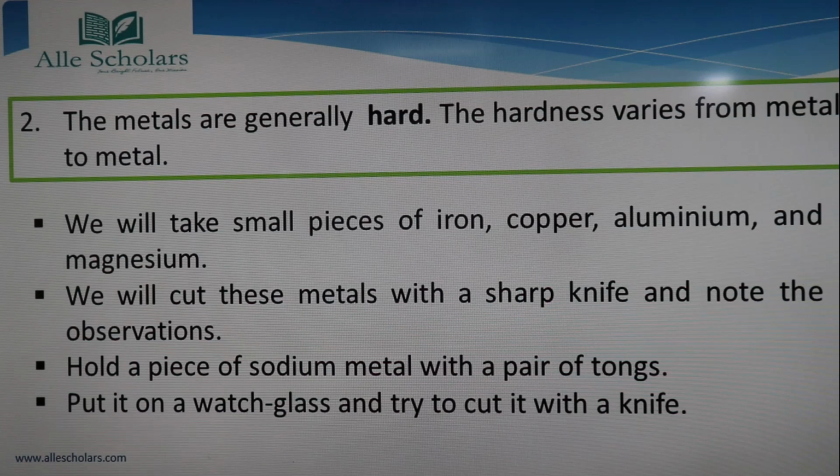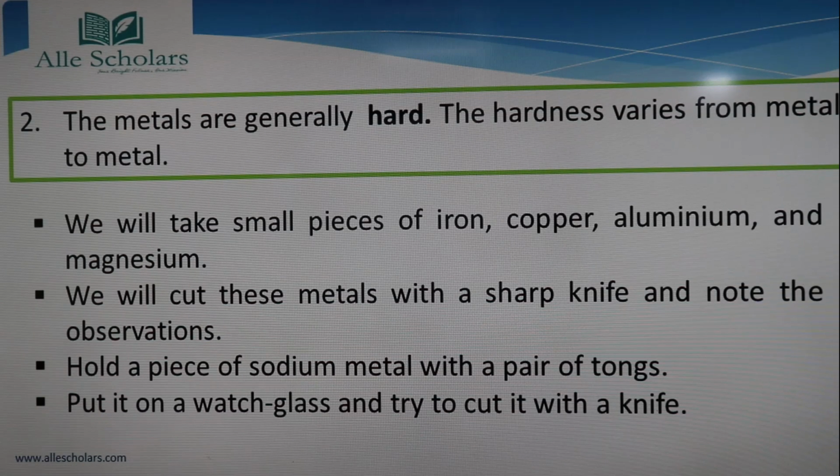For this also we are going to perform an activity. We will take small pieces of iron, copper, aluminum and magnesium. Now we will cut these metals with a sharp knife and note the observations.